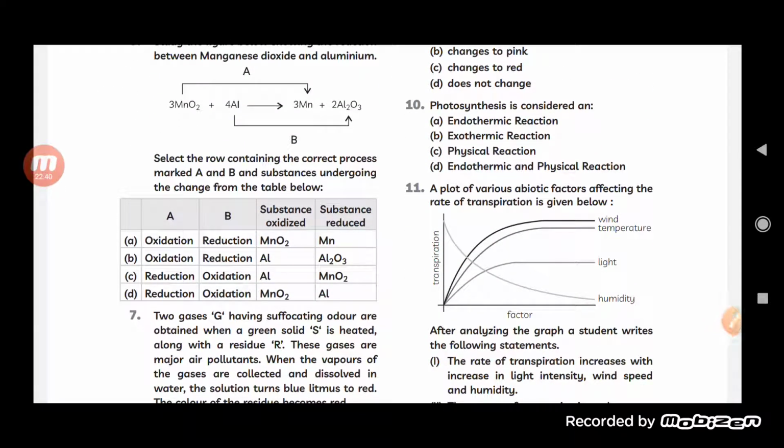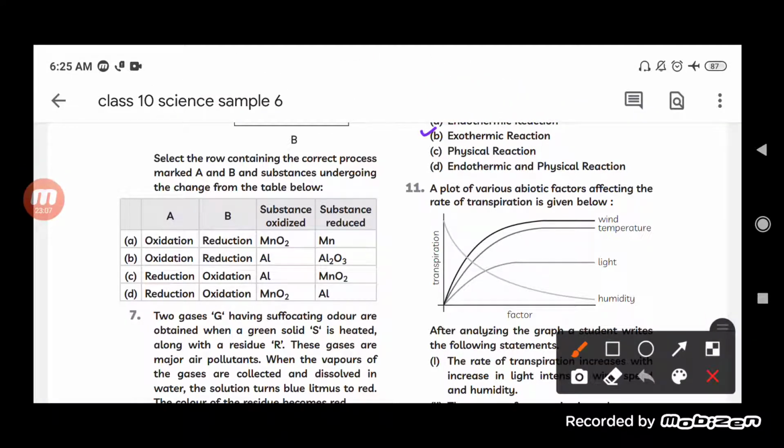Photosynthesis is considered an endothermic reaction, exothermic reaction, physical reaction, or endothermic and physical reaction. So photosynthesis is an endothermic reaction, because we know that we provide heat to it. Sunlight is taken there. So it is an endothermic reaction, the first one.